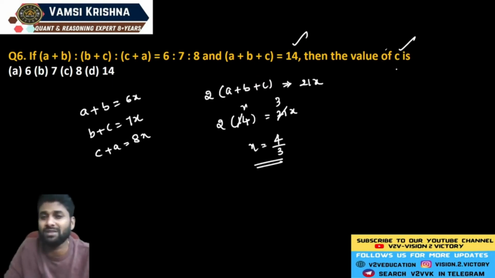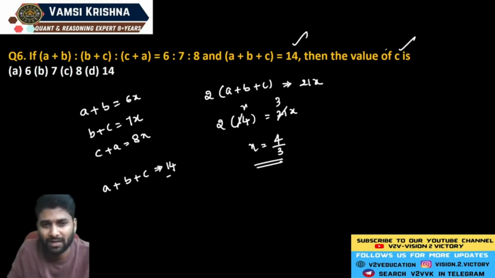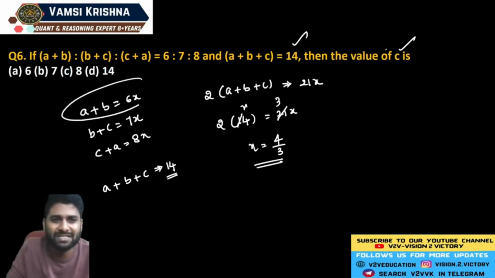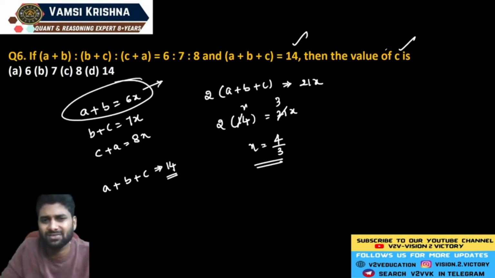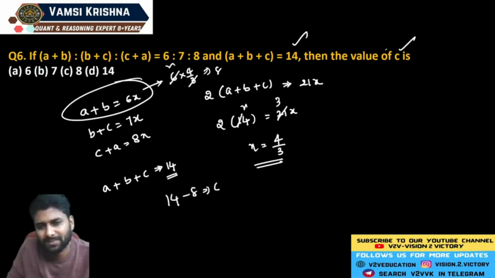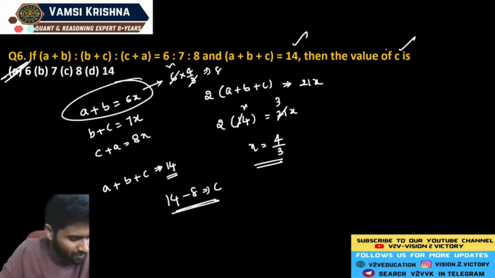Now, what is the question? What is the value of C? C, you already know that A plus B plus C, see, A plus B plus C is exactly equal to 14. Now, if you want C, just subtract the A plus B value. So, 6 into 4 by 3. So, here 14 minus 8 is the representation of the C value. Hope it's clear. So, try to solve the question, guys.